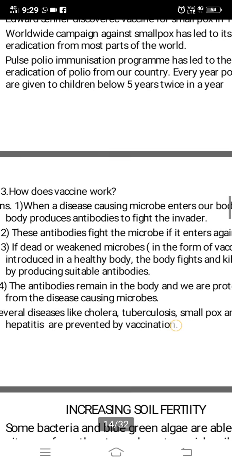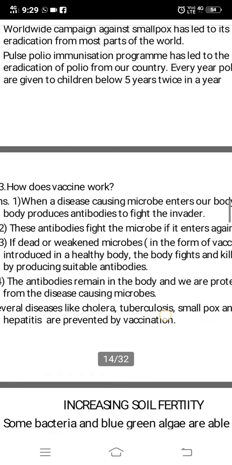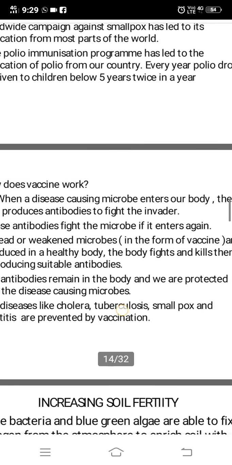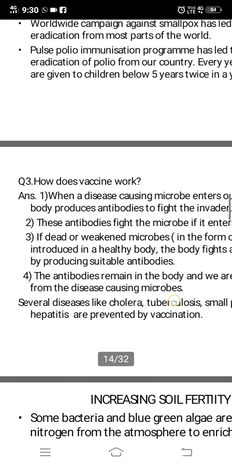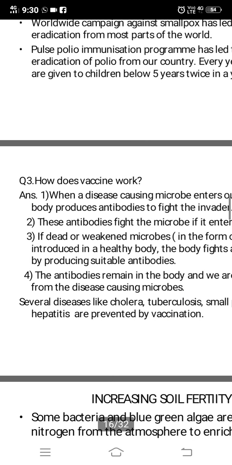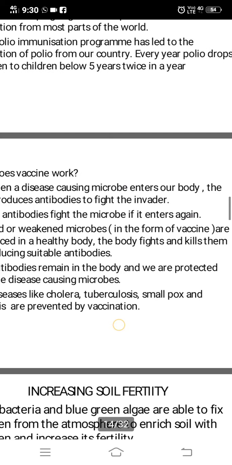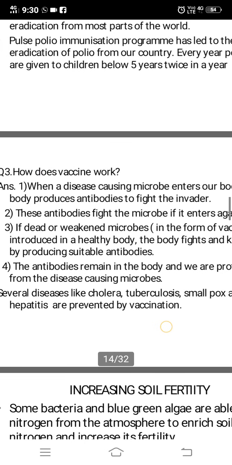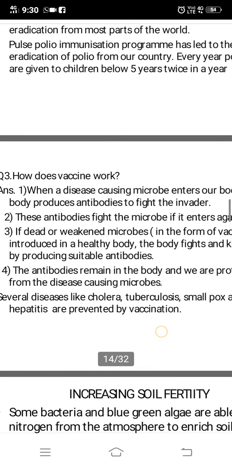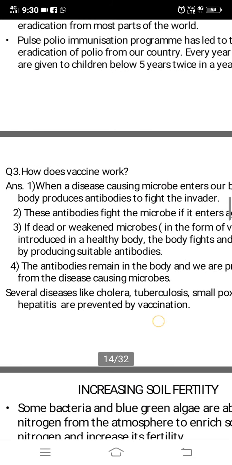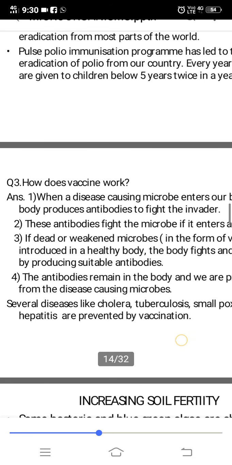Okay, so next, here is what is written about antibodies. If dead or weakened microbes in the form of a vaccine are introduced into a healthy body, the body fights and kills them by producing suitable antibodies. The antibodies remain in the body and we are protected from the disease-causing microbes. Several diseases like cholera, tuberculosis, smallpox and hepatitis are prevented by vaccination.